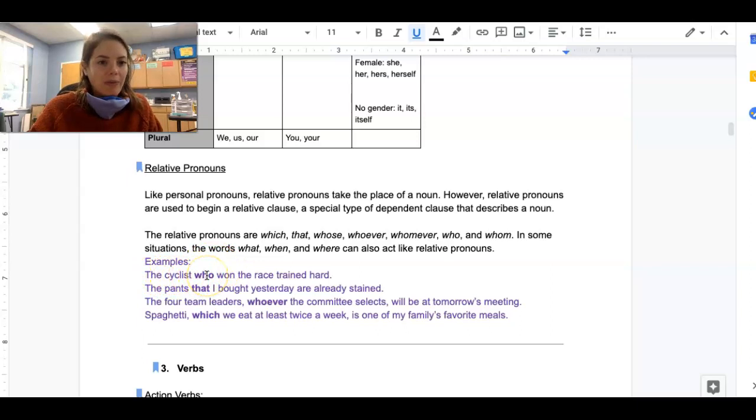The cyclist who won the race trained hard. So who is my relative pronoun, and it's taking the place of the cyclist. So it's referring back to the cyclist. Okay. Next one, that. That is referring back to the pants. Same thing, it's taking the place of the pants later on in the sentence, referring back to it. Whoever in the next one is referring to the team leaders, okay, and taking the place of that. And then in my next one, which, okay, is taking the place of spaghetti. Right? So those are my relative pronouns, and the most common ones you'll see are usually who, which, and that. Okay, so those are the main ones you need to keep an eye out for.